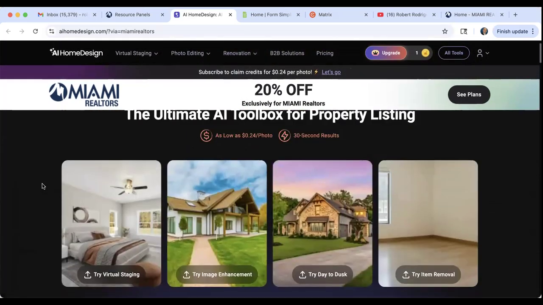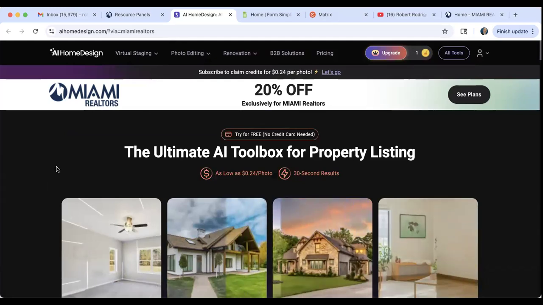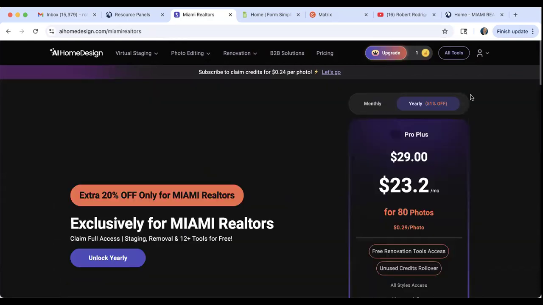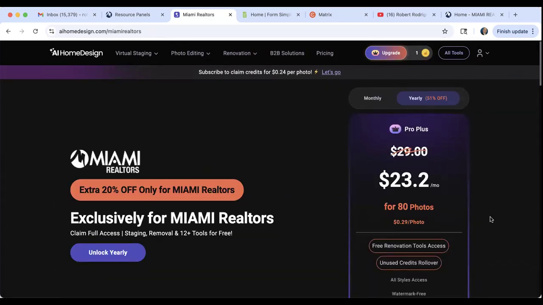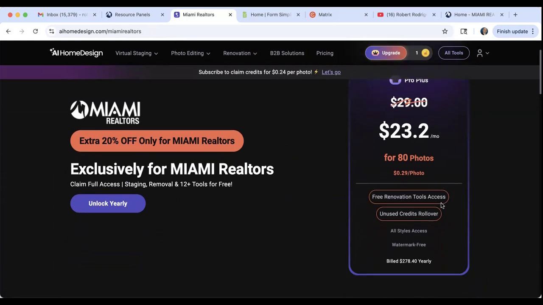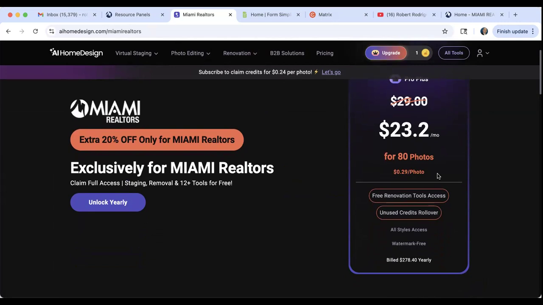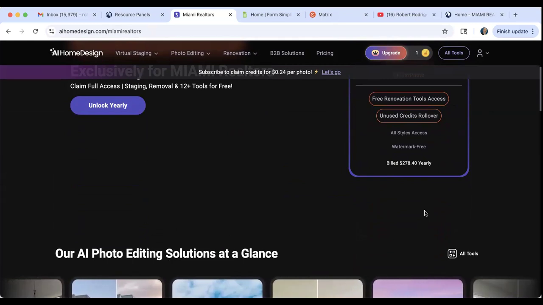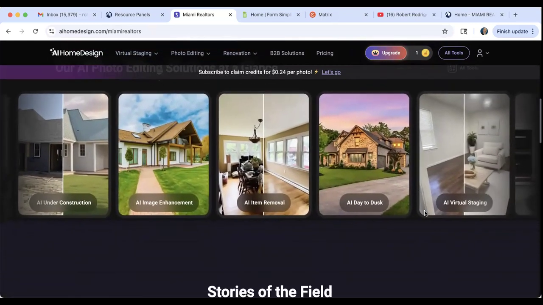I invite you to go in and dive right in. There is a 20% off for Miami members, and you guys can see the plans right here. All right, and you have here for 80 photos, $23.20, and this is per month, and you can use 80 photos, right? It's about 29 cents per photo. All right. And you can unlock your yearly plan as well here by clicking on yearly. The yearly plan is about $278.